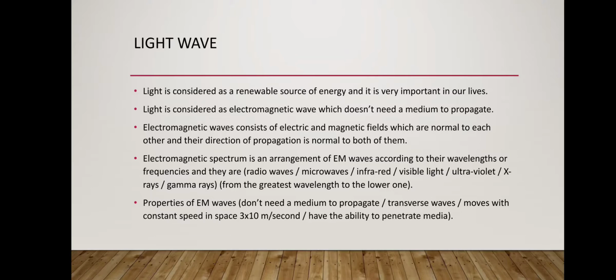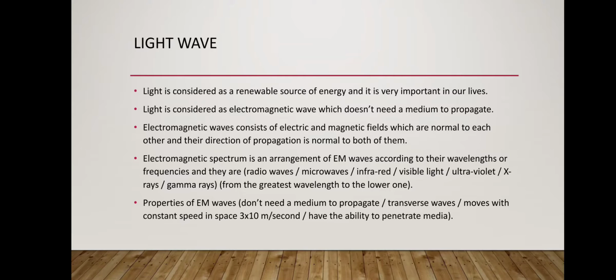The electromagnetic spectrum is an arrangement of electromagnetic waves according to their wavelengths or frequency. The following arrangement is from the biggest wavelength to the lowest wavelength, or from the lowest frequency to the highest frequency: radio waves, microwaves, infrared, visible light, ultraviolet, X-rays, and gamma rays. This arrangement is very important.